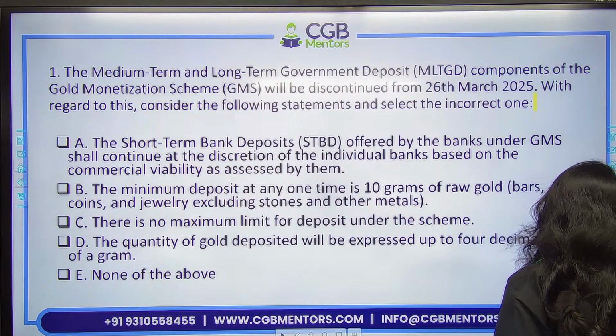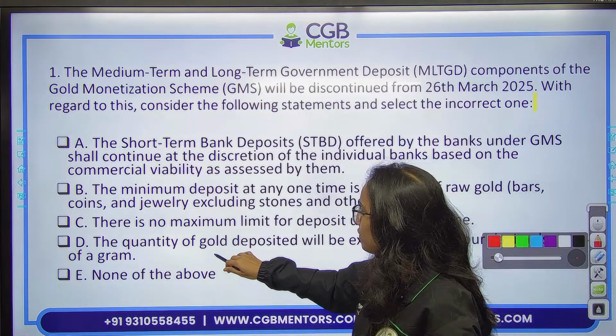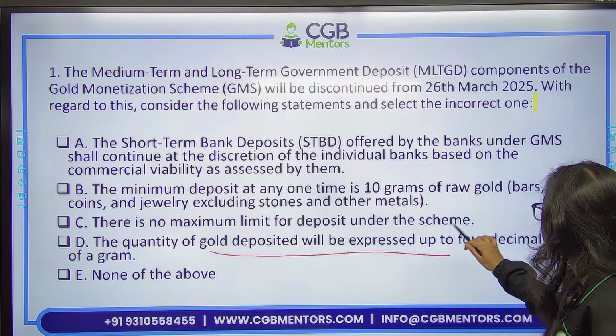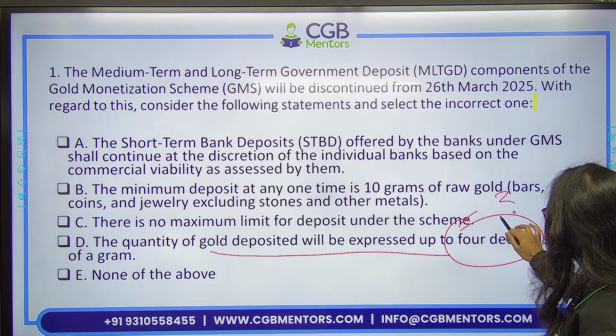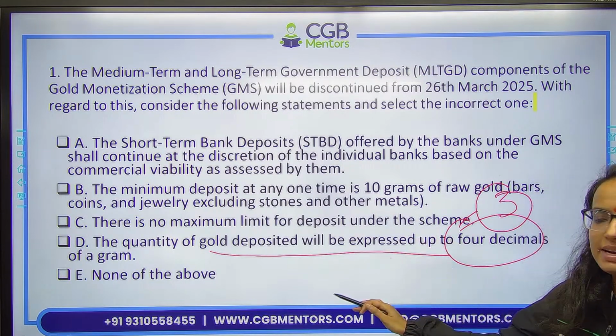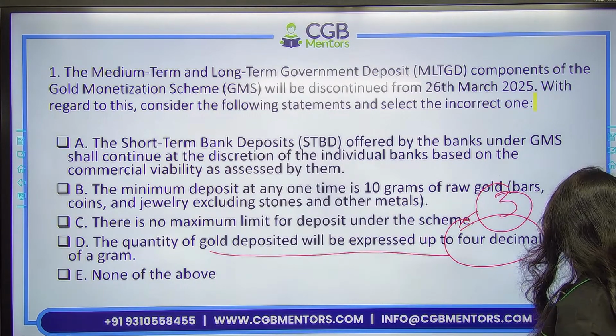Very good. Option D. Quantity of gold deposited will be expressed up to 4 decimals. No, it would be expressed only up to 3 decimals of a gram. Very good.